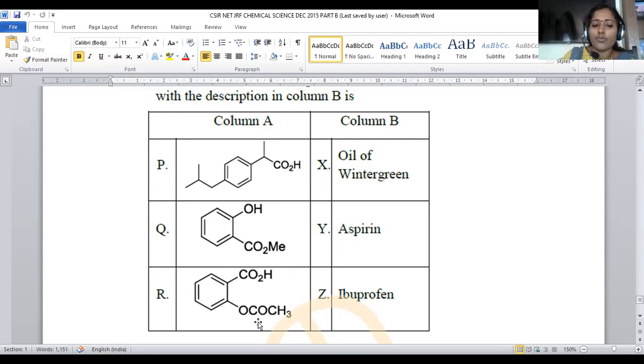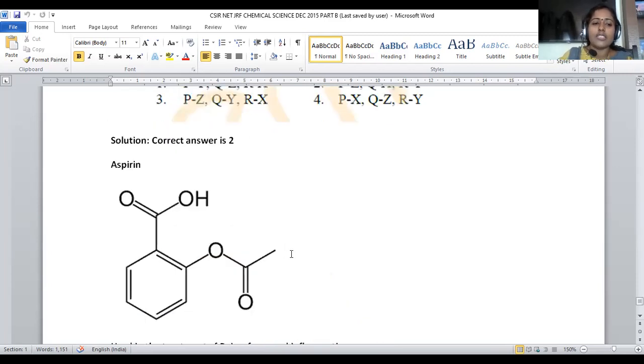And one more thing is COOH, O, C double bond, CH3. This is the derivative of salicylic acid, so called aspirin. And aspirin is the most frequently used compound as a pain relieving agent. Let us discuss in detail about all these compounds. First is about aspirin.